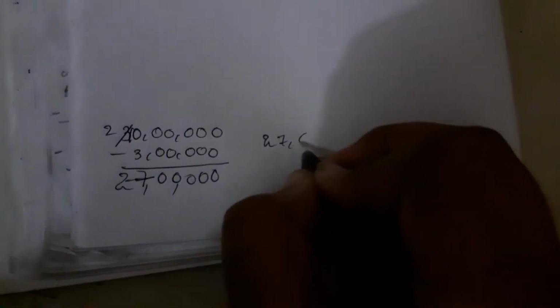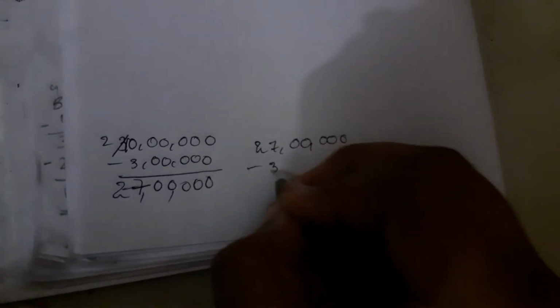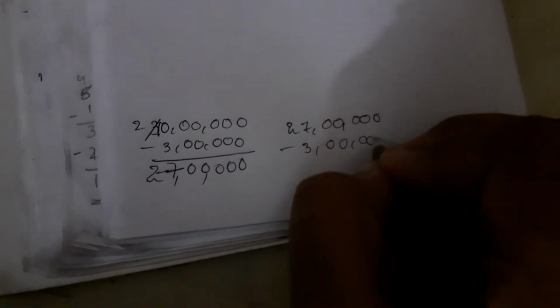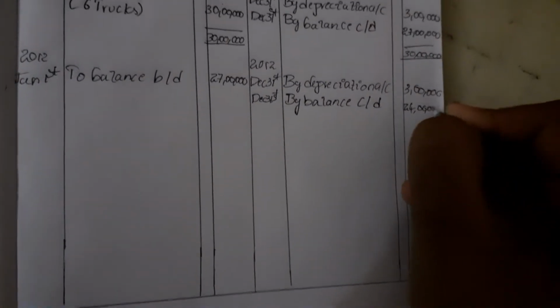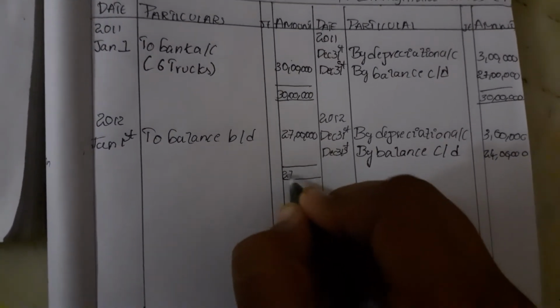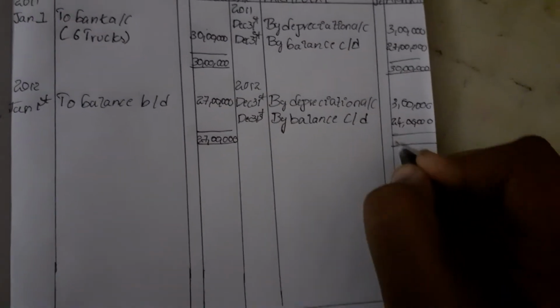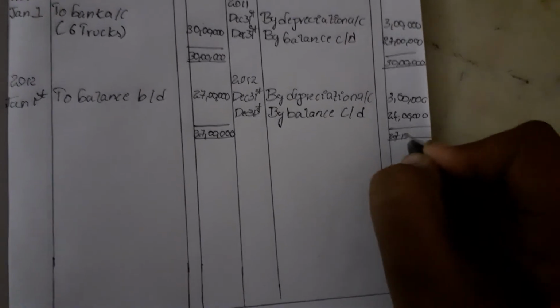Again, 27 lakhs minus 3 lakhs. As we calculated, the answer is 24 lakhs. We'll write 24 lakhs. Here the amount will be 27 lakhs. The equal amount is 27 lakhs.